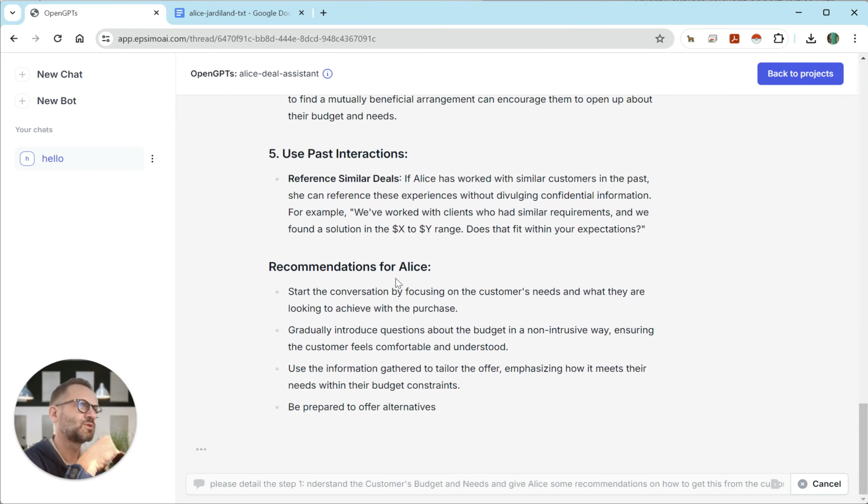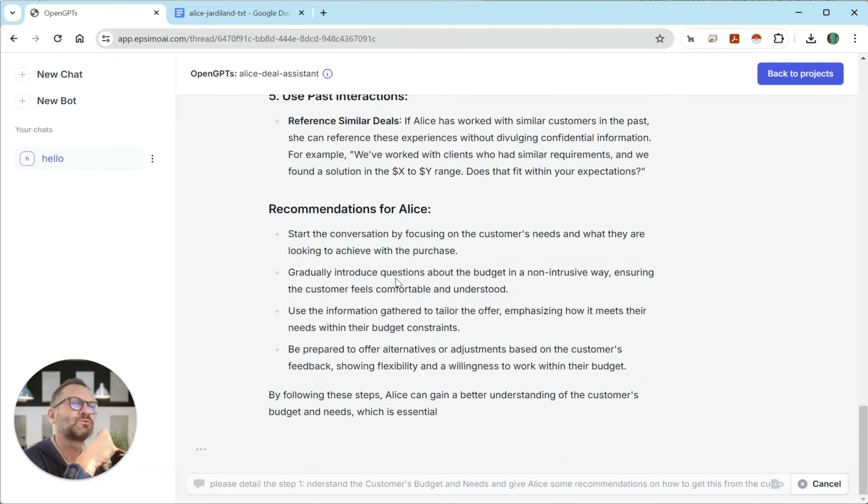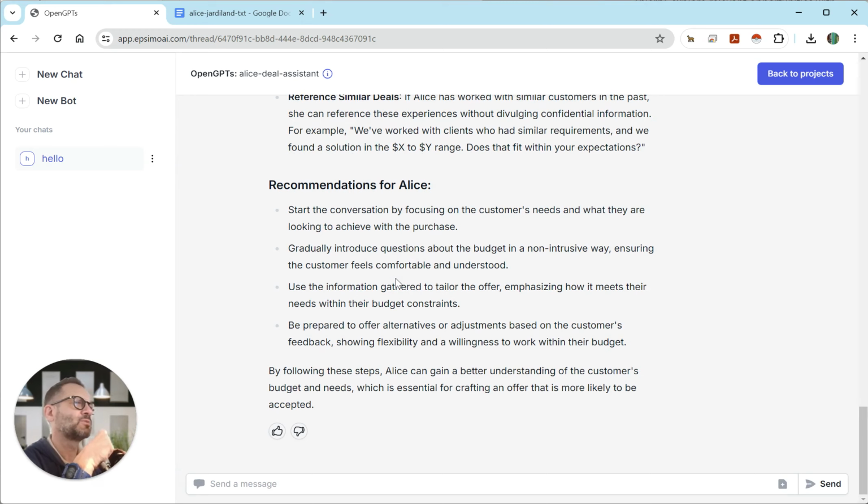And once again, I didn't read the document, I don't know what it is about, but this agent is now going to help Alice build the proposal or the next step. So let's see if we can go onto the internet and build an email for Alice to write to this customer to move to the next step.